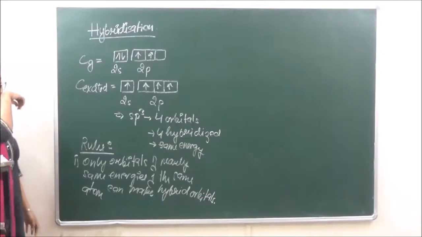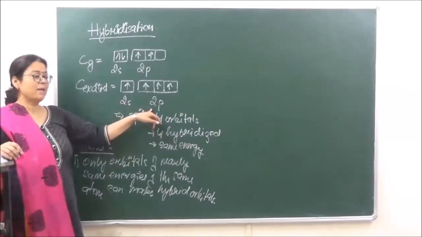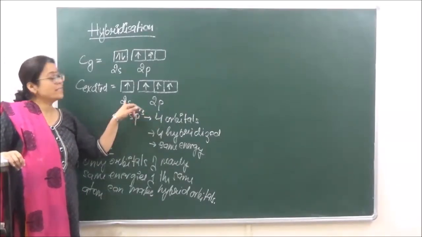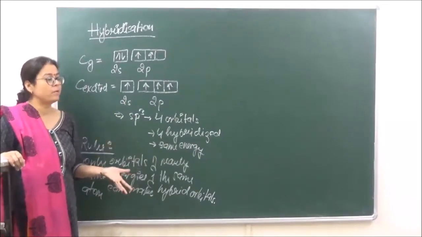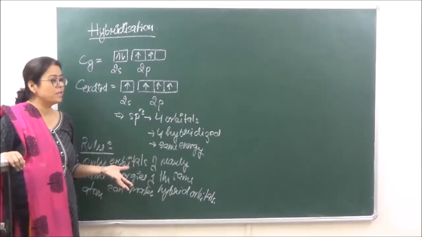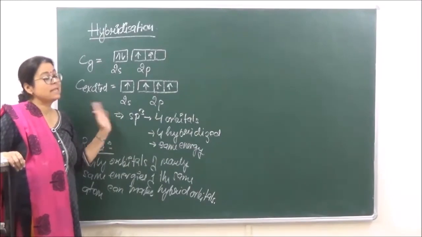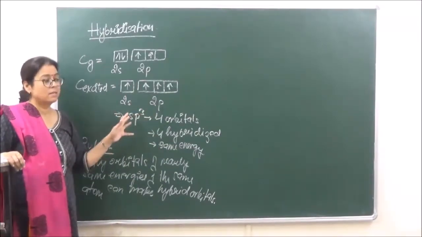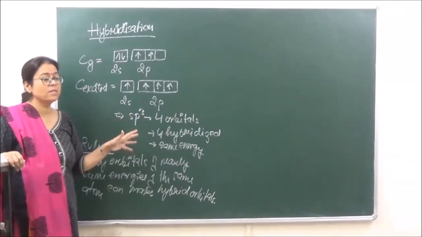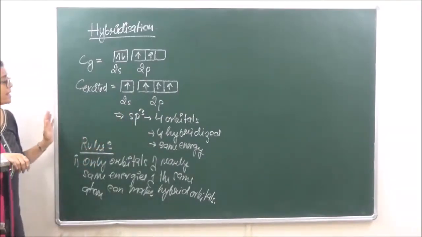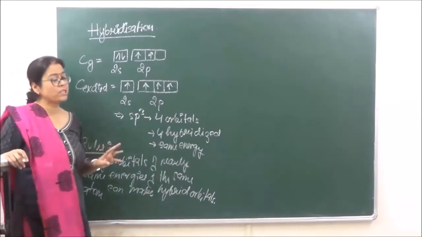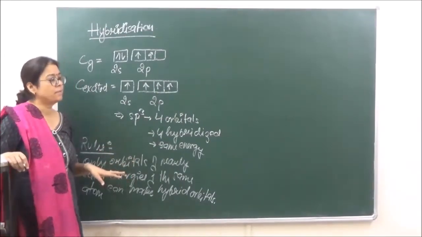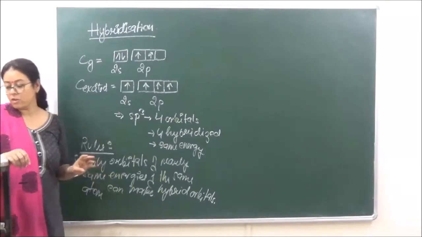So 2s and 2p can make hybrid orbitals, but 2s and 3p cannot make hybrid orbitals. They have to be of the nearly same energies and of the same atom, right? So only orbitals of carbon can form hybridized orbitals. If we are saying that intermixing of carbon and nitrogen orbitals should take place, that does not happen. Got it? So this is the first rule.